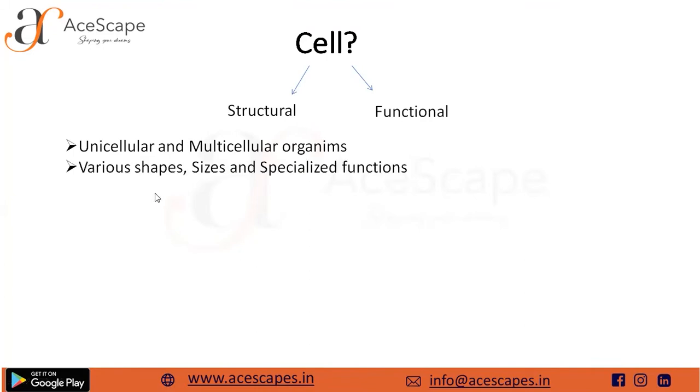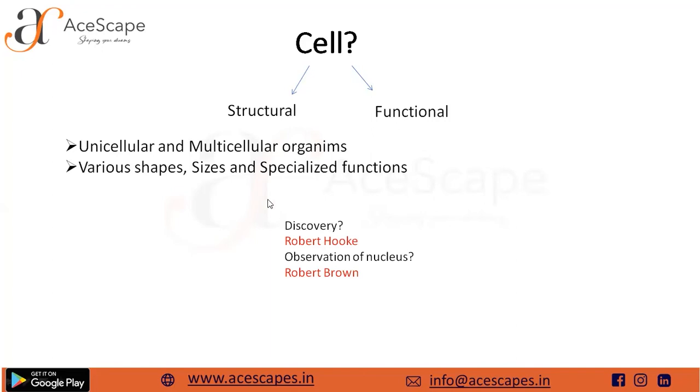It comes in various shapes, sizes, specialized functions, but all in all, it is the cell itself that will give the meaning to life. So, who discovered the cell? Anybody? Robert Hooke. Very well. So, yeah, the cell was discovered by Robert Hooke, and the nucleus was observed by Robert Brown.